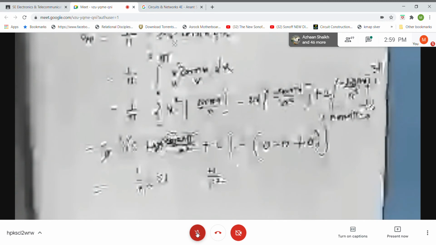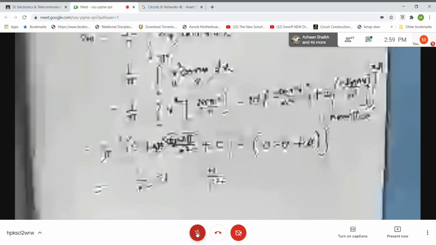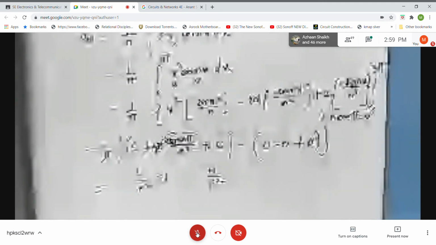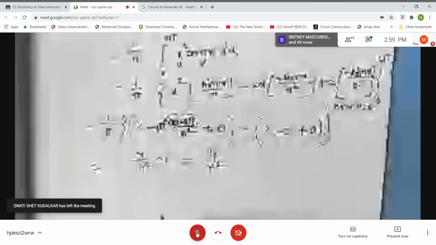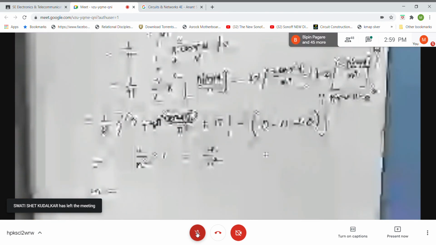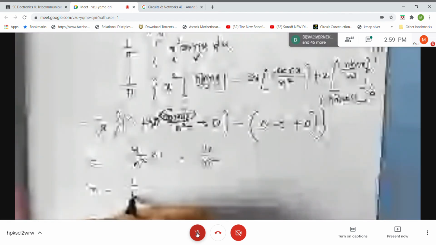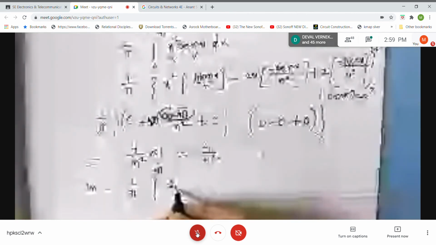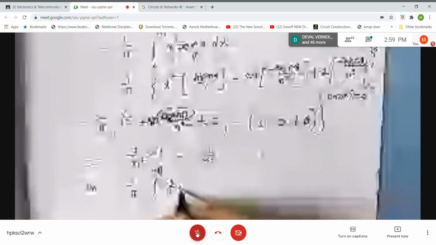Now what is remaining? bn is remaining, right? So what is formula for bn? Formula for bn is 1 by pi, integral 0 to 2 pi, f of x sin of nx dx. Even if it is done now, you have this formula with you, right?